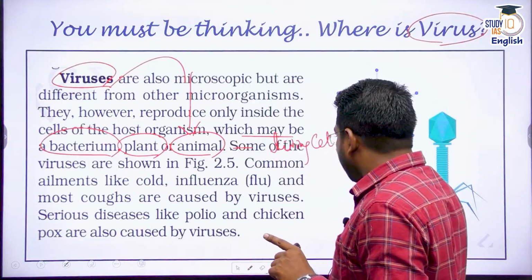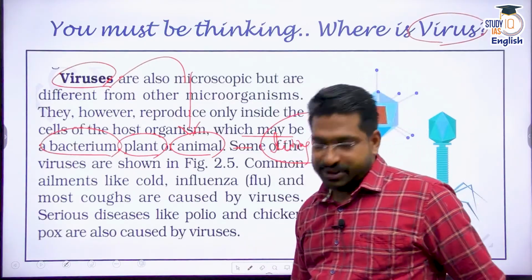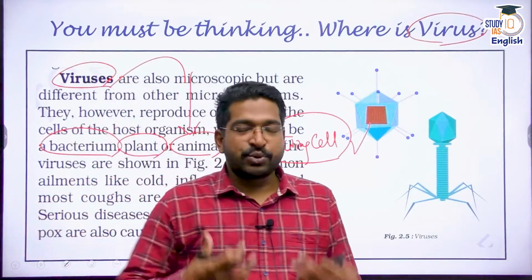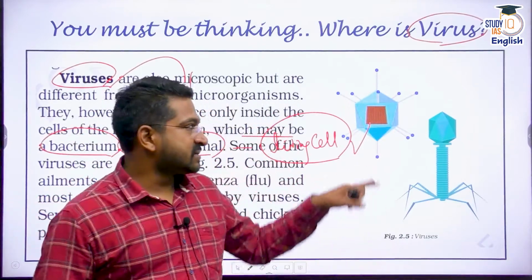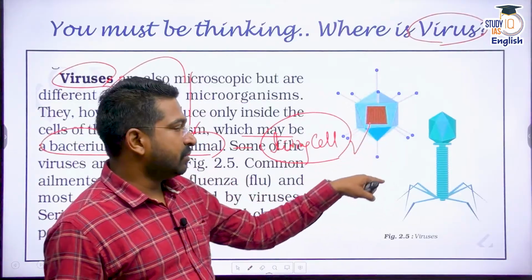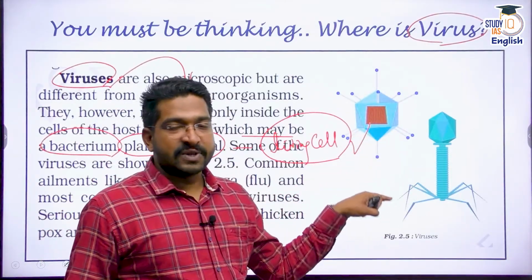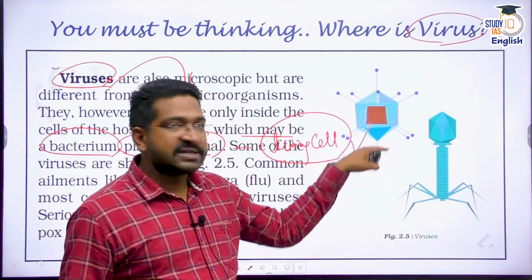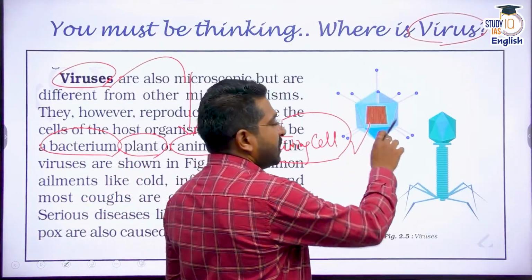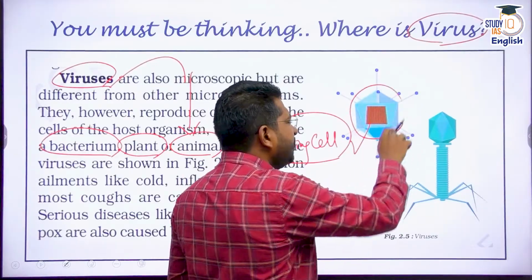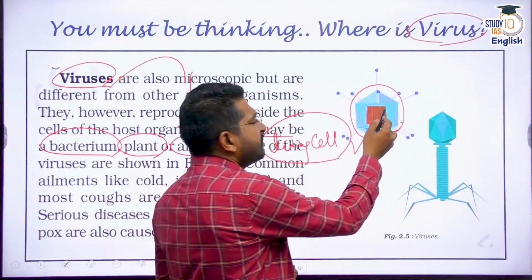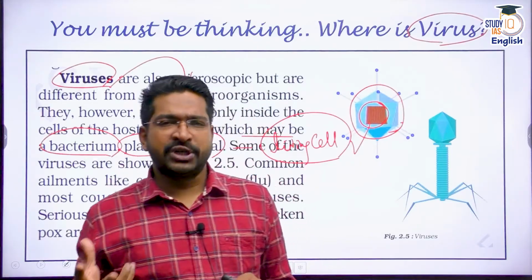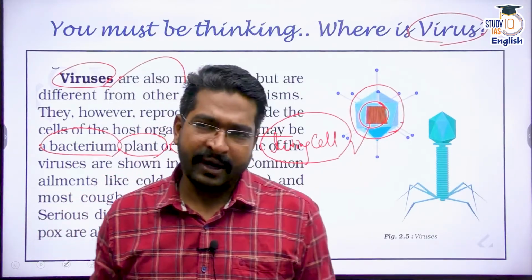That means a virus needs a host, and once it enters the host, it is going to use all the resources that the host has, because viruses are quite simple structures. Although when you look at this, it looks as if some sort of an insect, because there are different kinds of viral structures. You see a kind of protein layer around it, and their DNA material is simply safeguarded by a small protein layer or protein sheet, which is called capsomere or capsid, right?